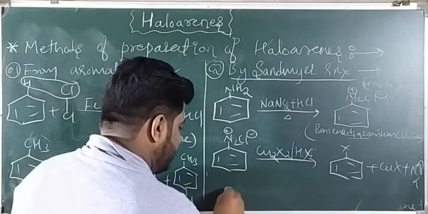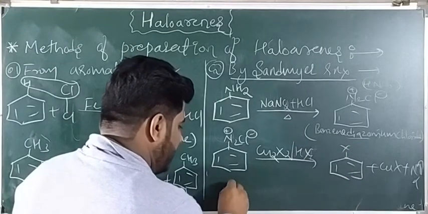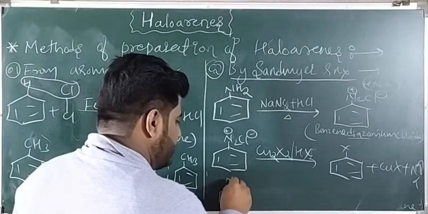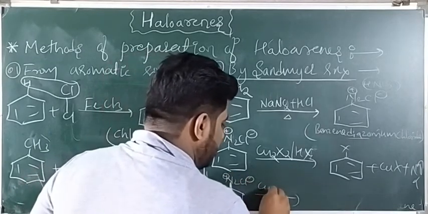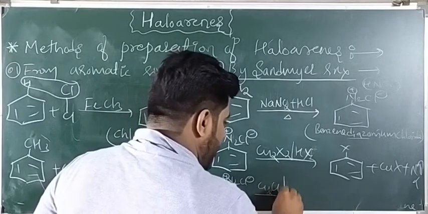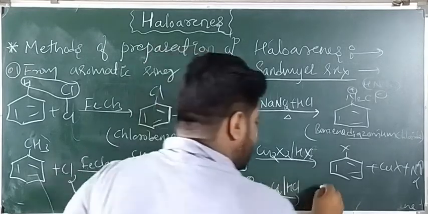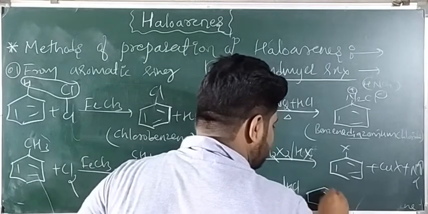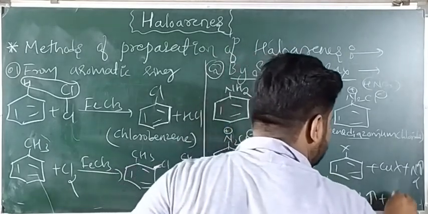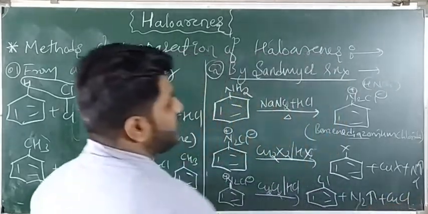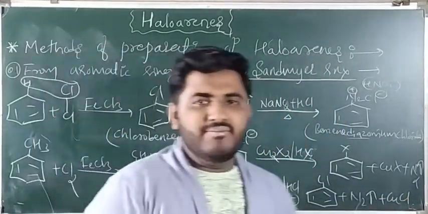Okay, take an example. When you add N2 plus and Cl minus to Cu2Cl2 and HCl, you are getting chlorobenzene, with elimination of N2 gas and copper chloride as byproduct. So this is regarding the Sandmeyer reaction.